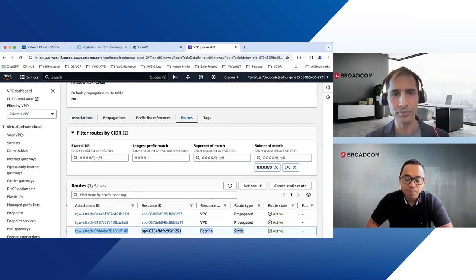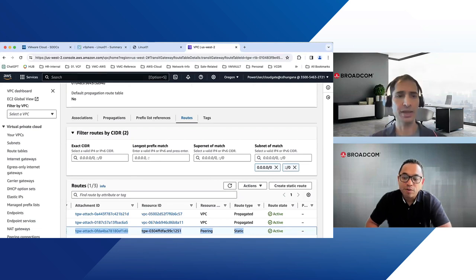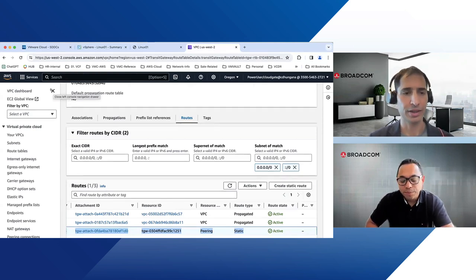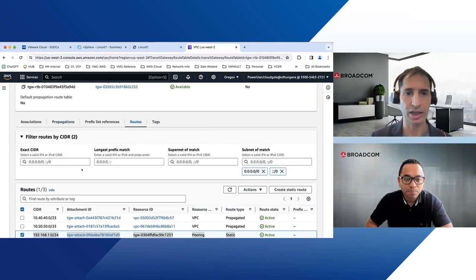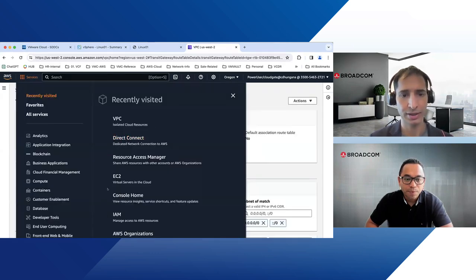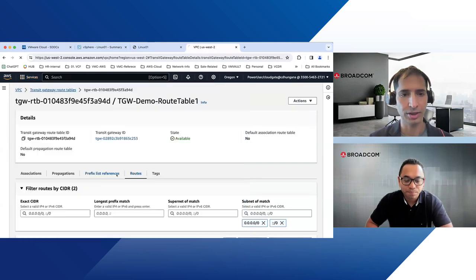Good. Now we need to verify the firewall rules are in place, on both sides: the SDDC side as well as the VPC side. For AWS, it's security groups. For NSX, it's the gateway firewall rules. That's correct. Since I'm on the VPC side, let me first go and verify the EC2 instance's security group. So, EC2 instance.